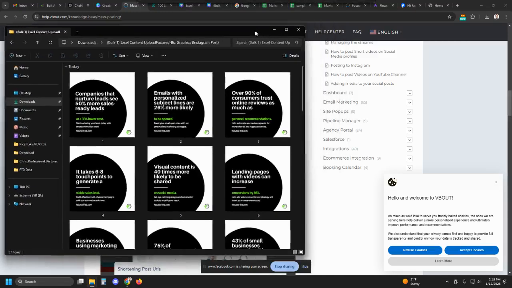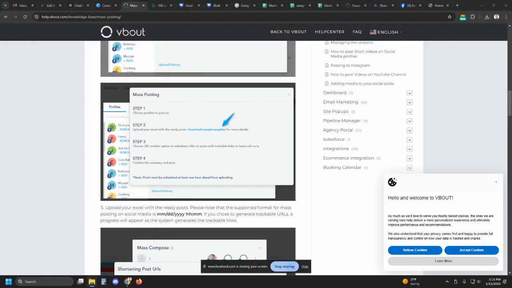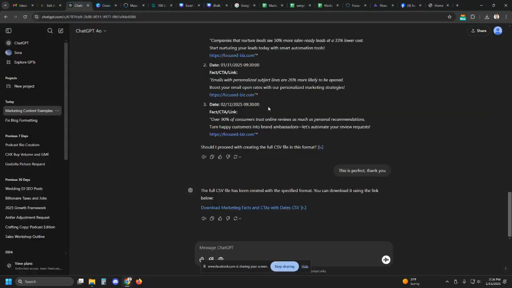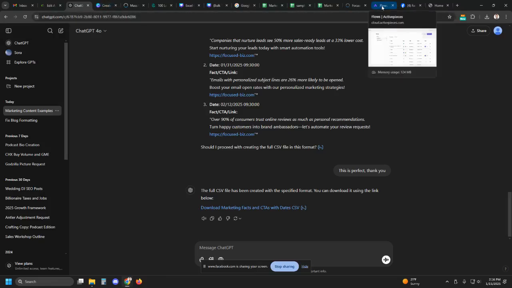So this is a great way to create content in mass, save a lot of time using both ChatGPT and automation tools here. And there's a ton of different tools available to get similar results. It's just about what works best for you, what systems you're working with. So ChatGPT has been excellent for using a lot of that. There's other ways that I'm using some social media and content creation.